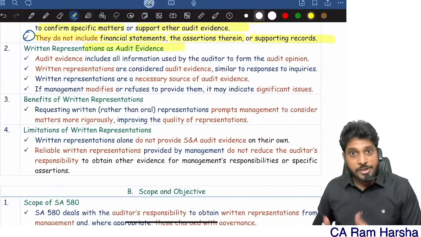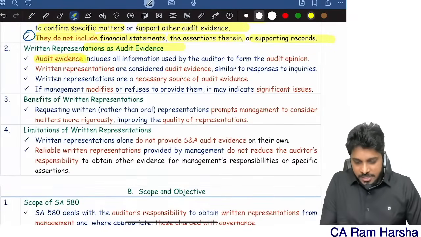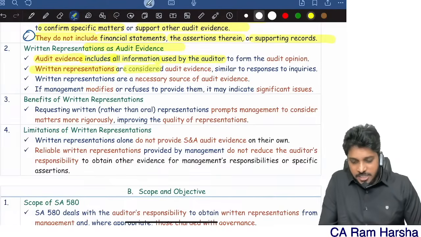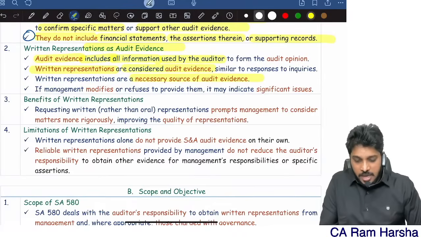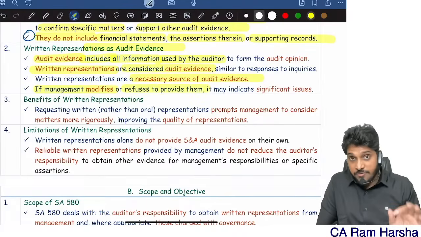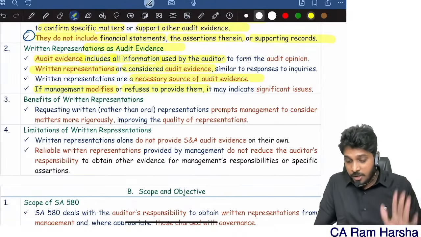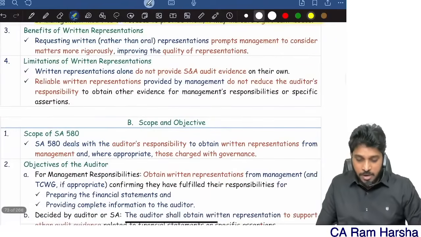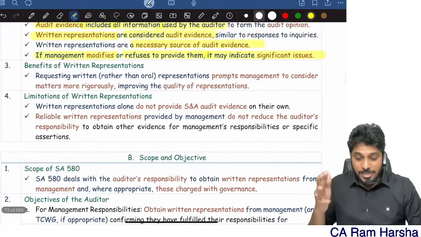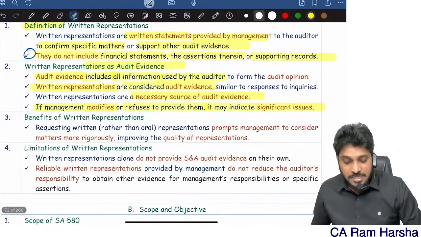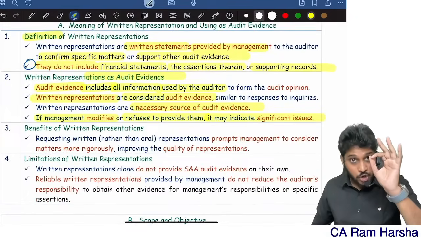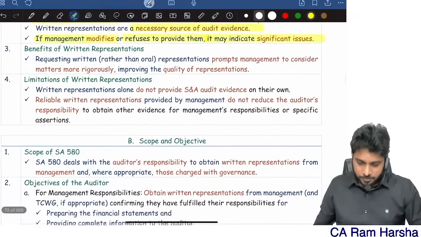Of course, it's an important source of evidence. Audit evidence includes all information which the auditor is using. Written representations are considered as audit evidence. It is a necessary source of audit evidence. And if management modifies or refuses, if at all management is not ready to give, it's a significant issue, a limitation on the auditor. And remember, written representation alone does not provide sufficient appropriate evidence. Written representation is no doubt evidence, but it is not sufficient appropriate.